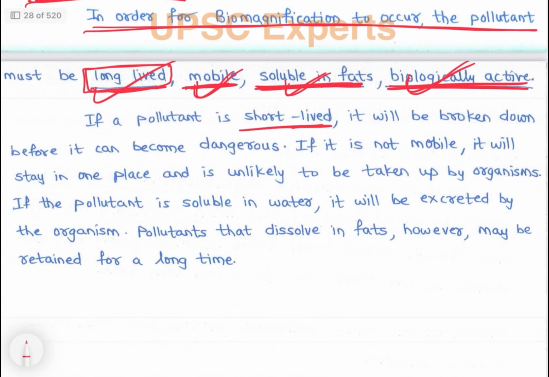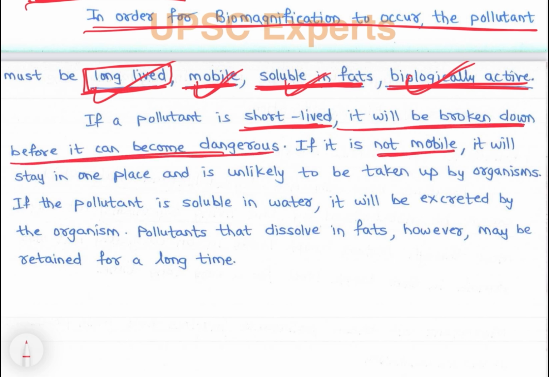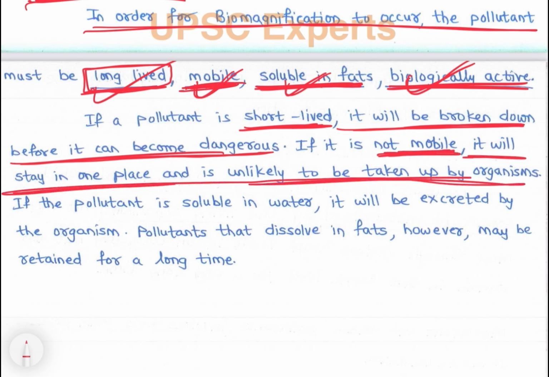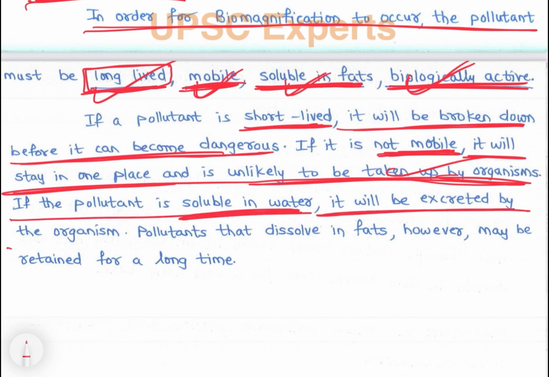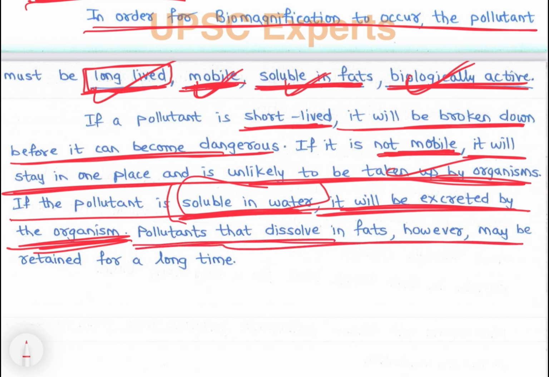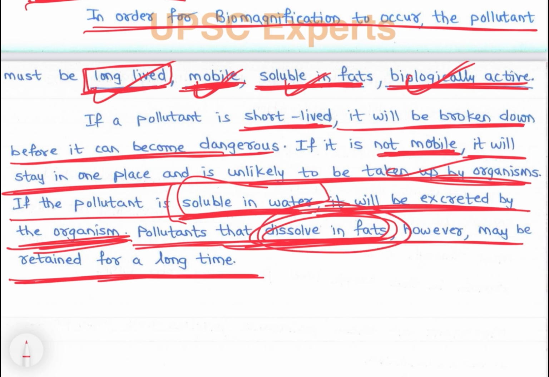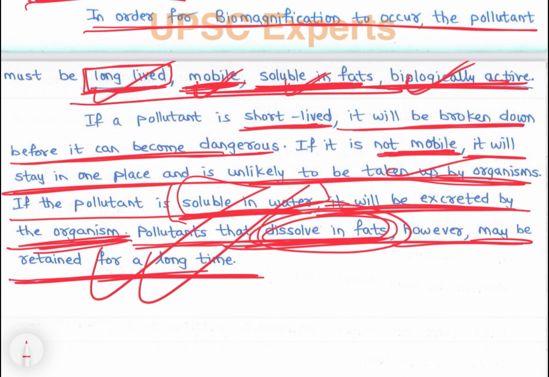So if the pollutant is short lived, अगर long lived की जगह short lived होता, it will be broken down before it can become dangerous. ठीक है? If it is not mobile, it will stay in one place and is unlikely to be taken up by organisms. If the pollutant is soluble in water, it will be excreted by the organism. So pollutants that dissolve in fats, however, may be retained for a long time, because they are deposited in the fat. So ये होना चाहिए biomagnification के लिए.